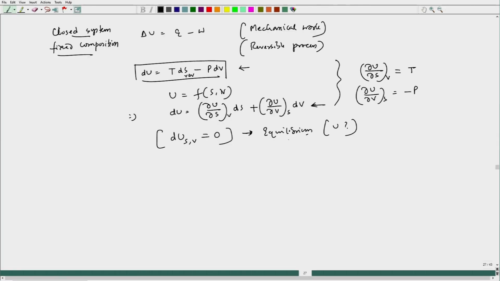Here we are seeing a constant entropy and constant volume process where the system is closed, so this goes to 0 and U goes to minimum. This is one equilibrium consideration.